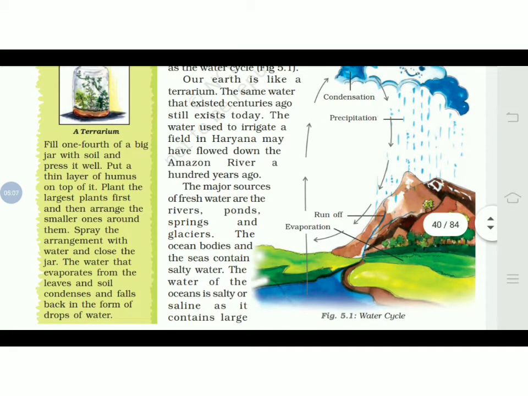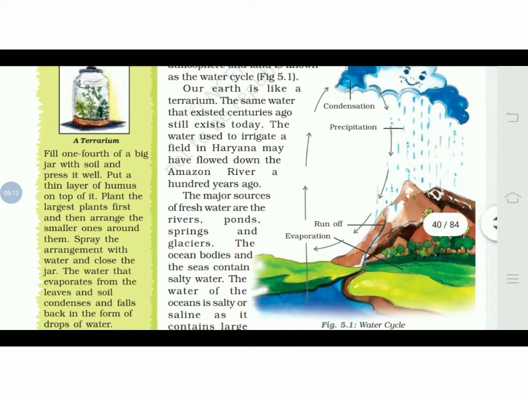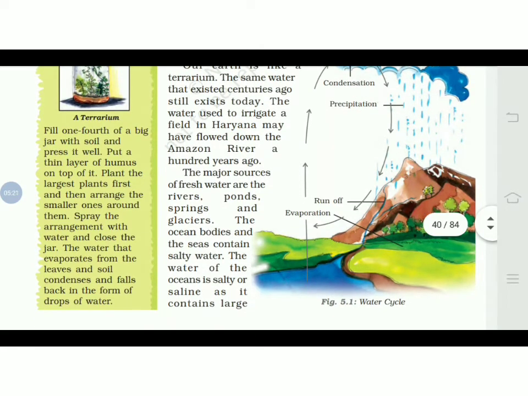The earth is like a terrarium. As you can see over here, the activity I asked you to do. So the earth is similar to a terrarium. The same water that existed centuries ago still exists today. So it is not that we are always getting new water. The water has been the same for centuries. The same water is being used, and we are getting the same water.